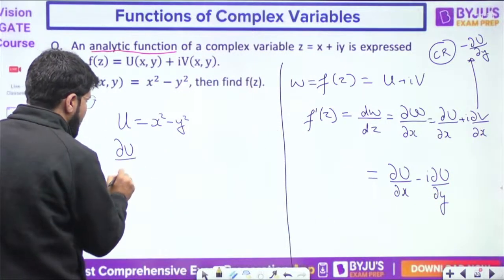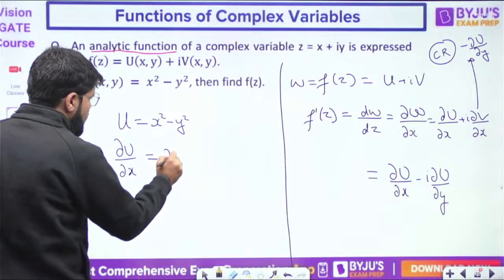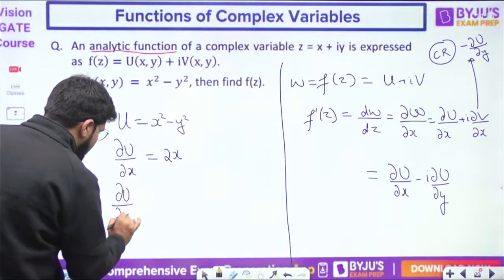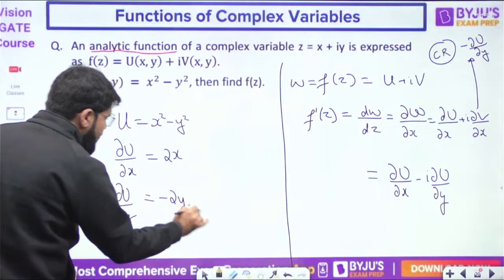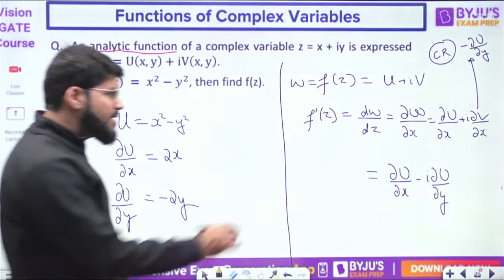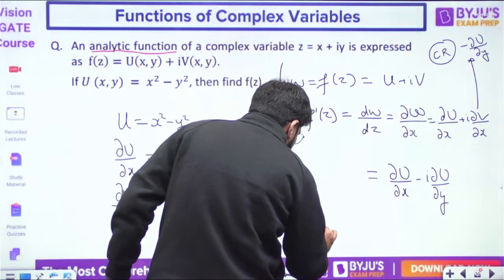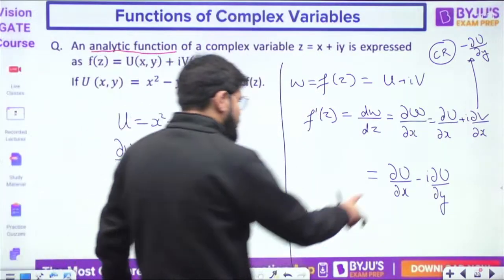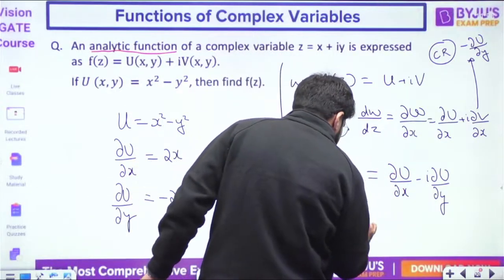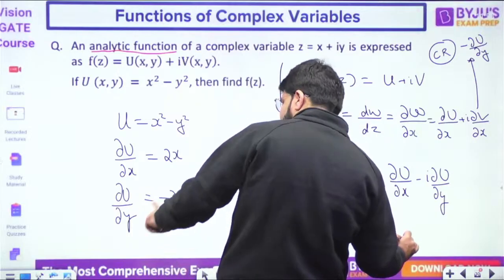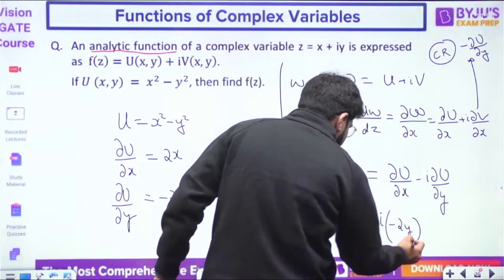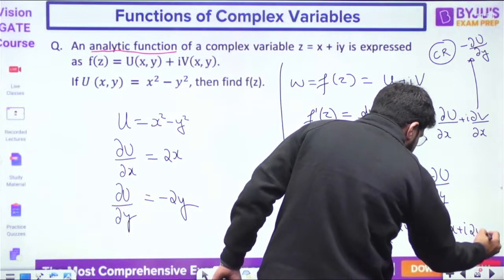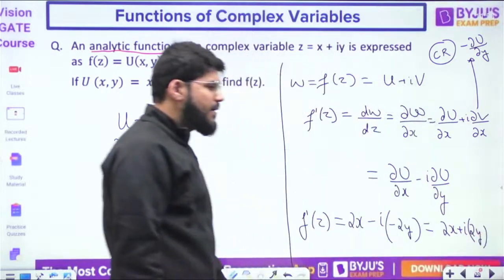What is del u by del x? That is 2x. And I want del u by del y. So dear, what is del u by del y? That is minus 2y. Let us substitute here. So what is the value of f dash z? F dash z becomes del u by del x, which is 2x, minus i del u by del y, which is minus 2y. Minus minus plus, so this is basically 2x plus i 2y.